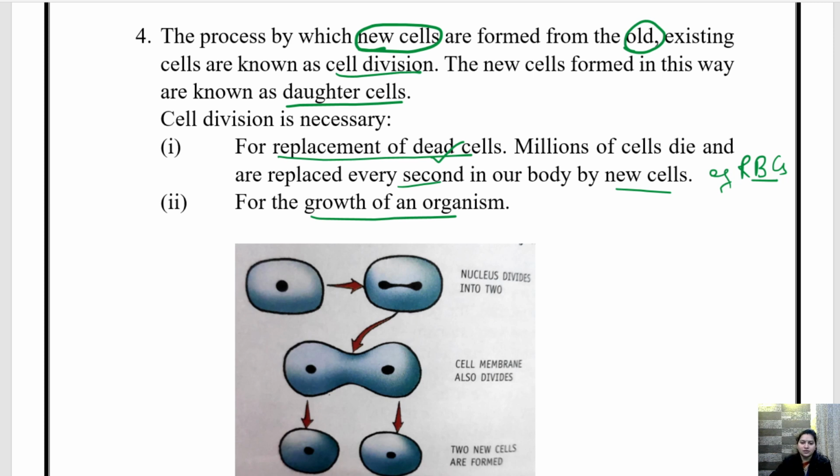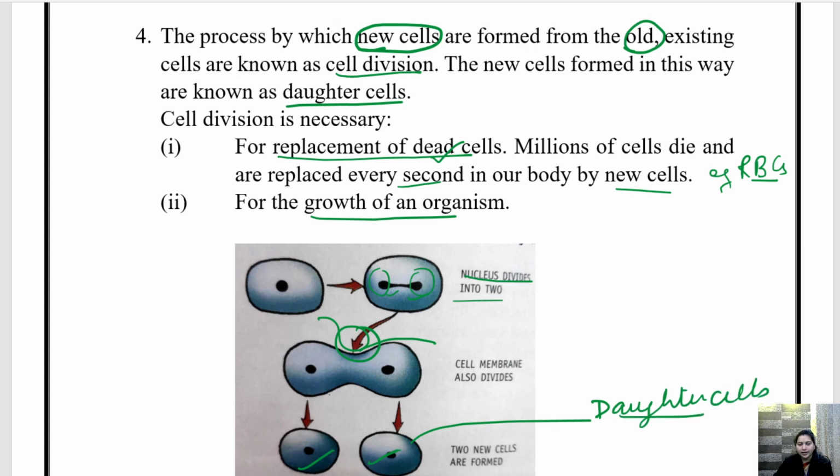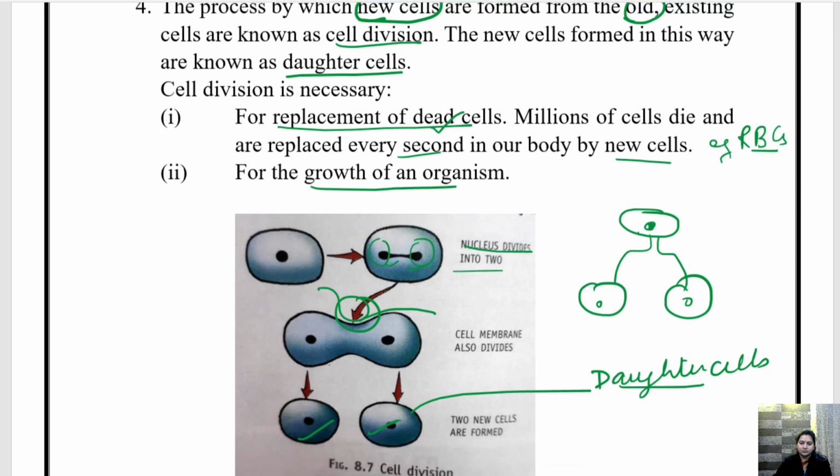So what happens in cell division? This is a cell. Nucleus divides into two. Here you can see nucleus is divided into two. Now cell membrane has also divided here. Okay, and now it is becoming two new cells, and these two new cells are called daughter cells. Getting it? Now again, this is one daughter cell. This daughter cell will again start to divide into two new daughter cells. Okay? So this is cell division.